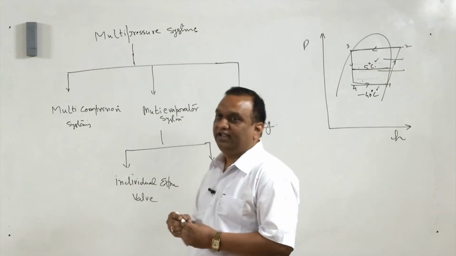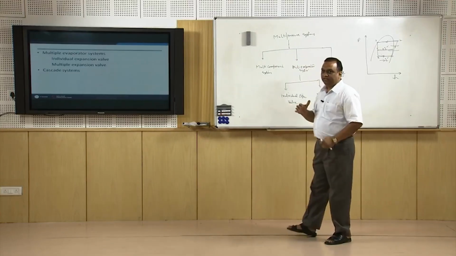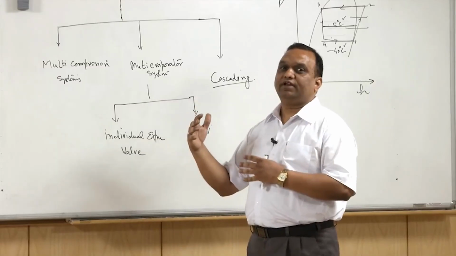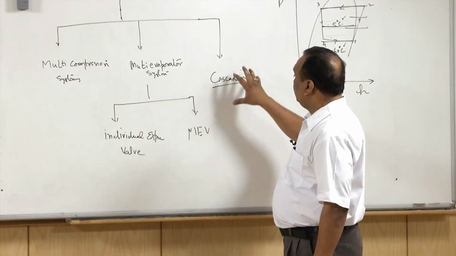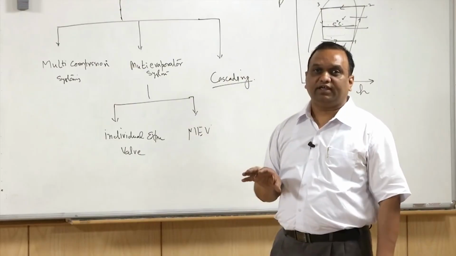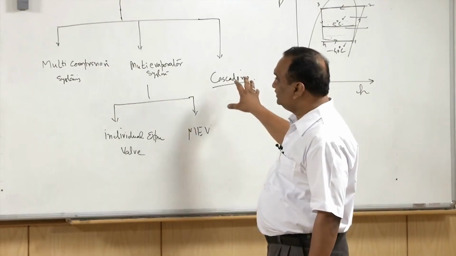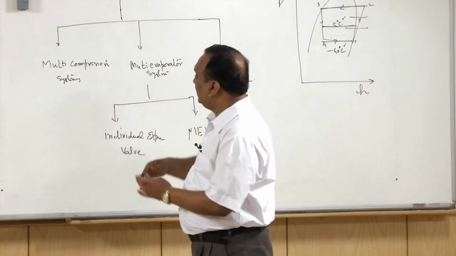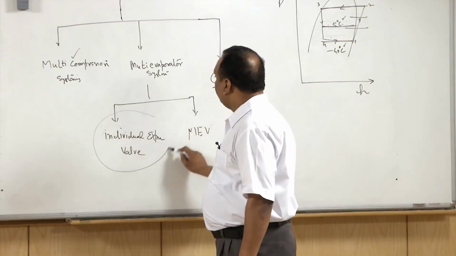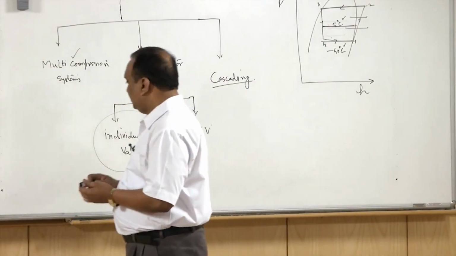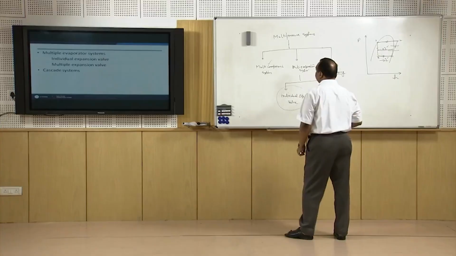Now, in the cascading, there are two simple vapor compression cycles or more than two, and different refrigerants are used in different cycles. We will discuss this cascading in detail. First of all, we have already covered this, and now we will start with multi-evaporator system with individual expansion valve.